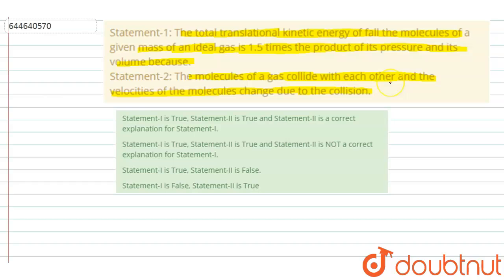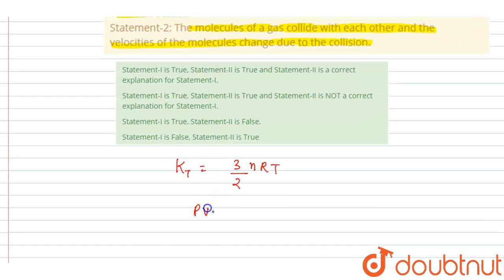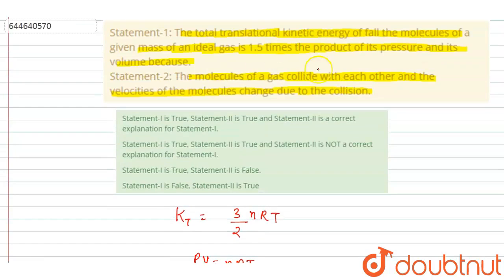So if you see the translational kinetic energy, you already know, there are 3 degrees of freedom related to the translational motion in XYZ. So we write it as this. And from the ideal gas equation, you already know that PV equals nRT. So if you put the value of nRT as PV, you can also write it as 3 by 2 times PV. So yes, statement 1 is true.